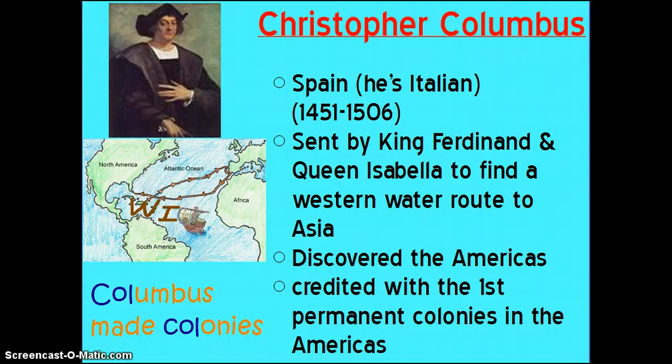and establishes the first permanent colonies there. Now, you've always learned the first permanent colony was Jamestown. That's the first permanent English colony to survive. Columbus is the first to colonize the New World. Columbus is the first one to take people across the ocean, leave them there, and return to Europe. Columbus actually makes 3 large treks across the Atlantic Ocean in his lifetime. And there, of course, you have Columbus and colonies.